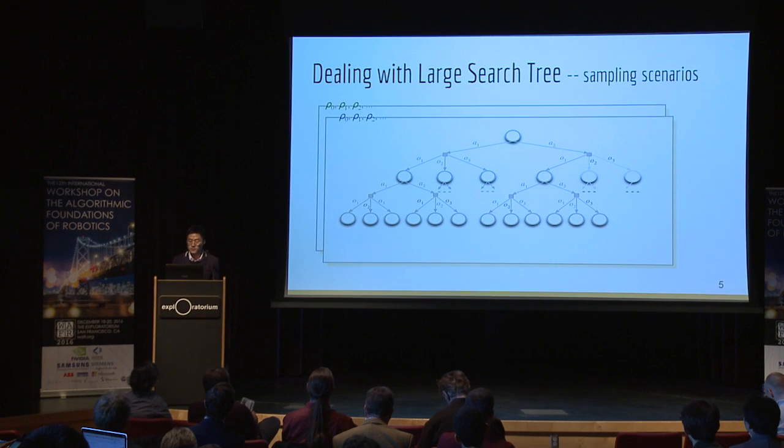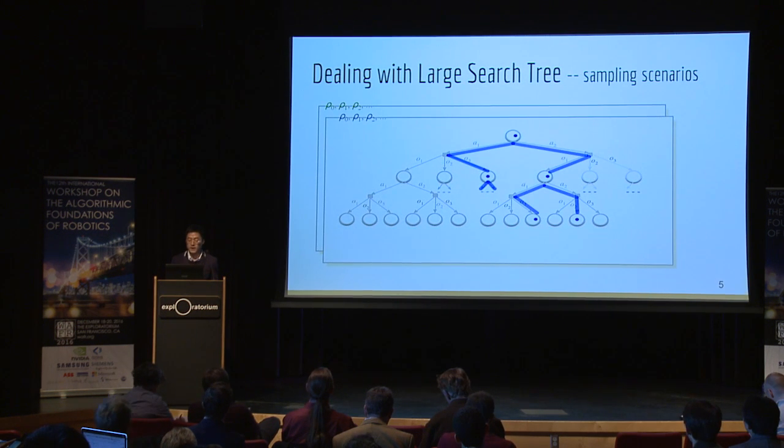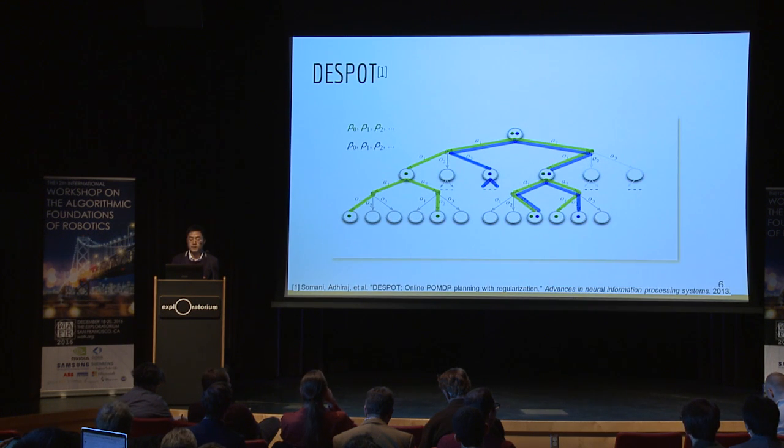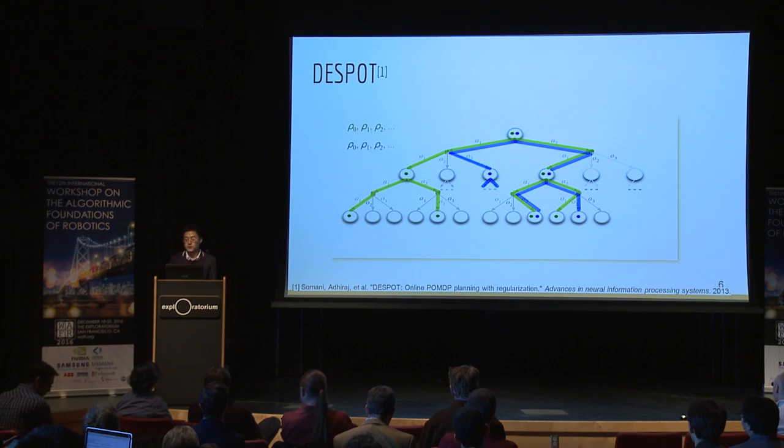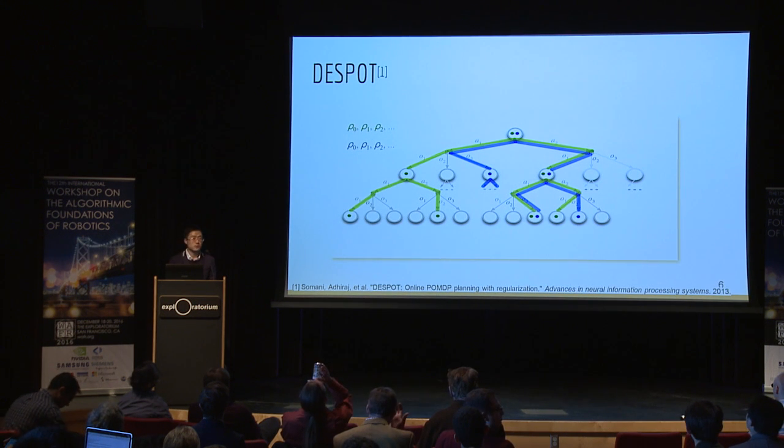And given another scenario, we can obtain another set of paths. And we do it for K scenarios. Then overlaying all the paths together, we get a sparse tree, which we call DESPOT. And then we can search in this tree for the best action to execute by evaluating the actions on the sampled scenarios. This is really a very simple algorithm. You sample a set of random number sequences, and that results in a tree. And then you can use any standard tree search algorithm to search for the best action at the root node of the tree, according to Bellman's principle.